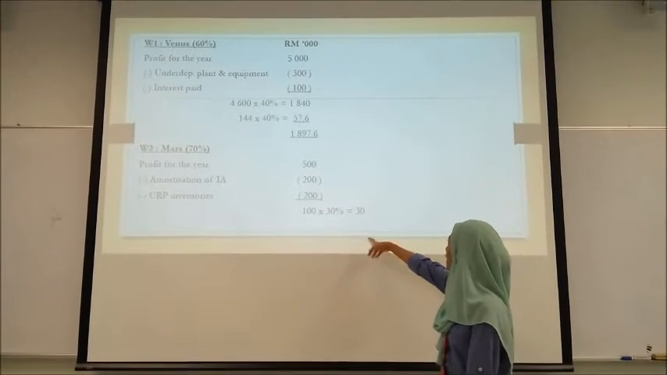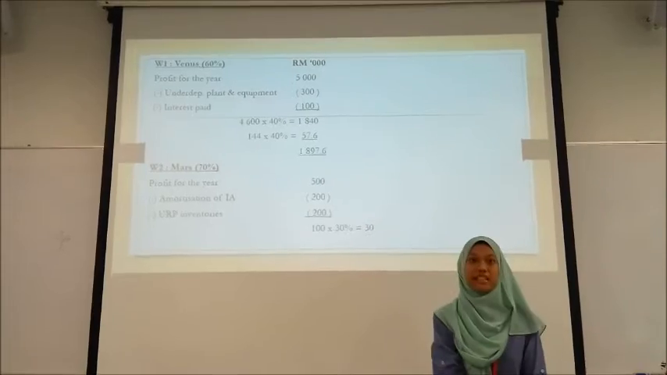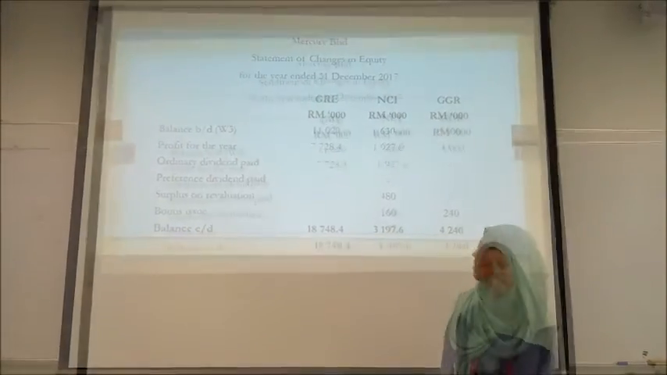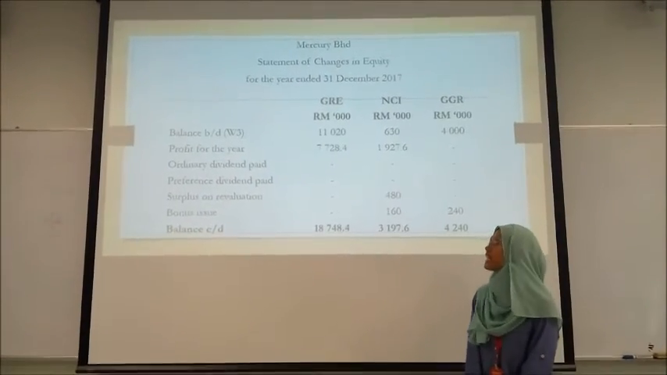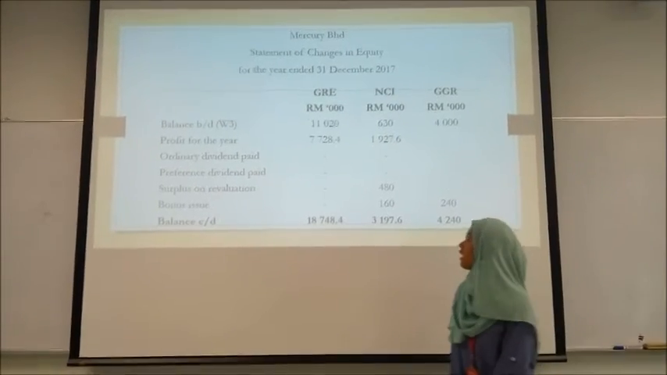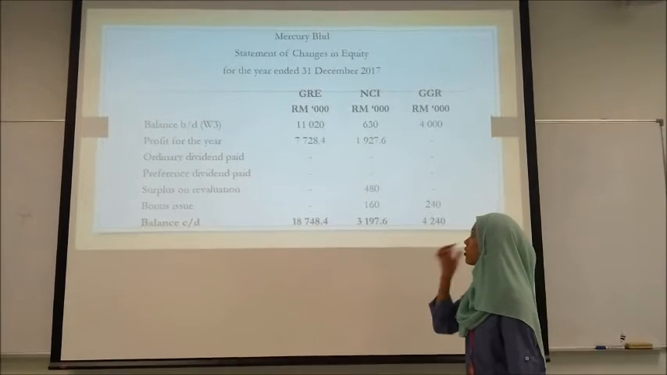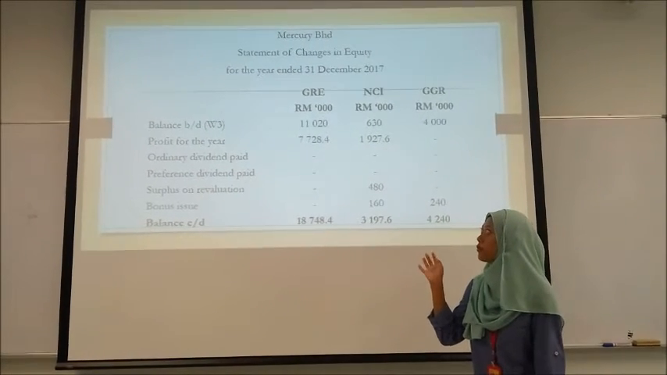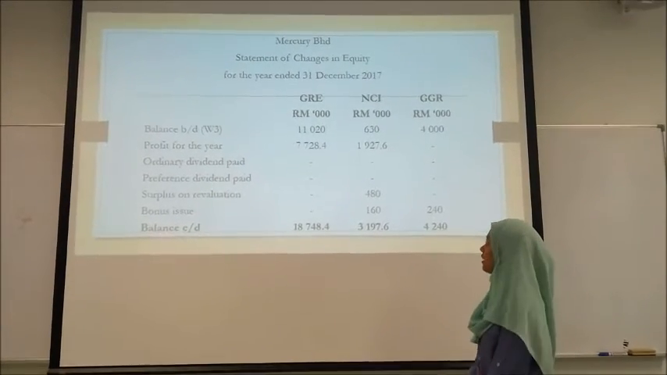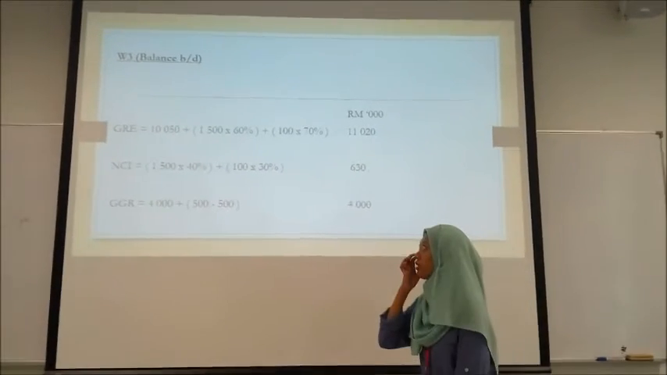So that we equate the profit is 30. Okay, so for the next question is 1E. Firstly, we have to calculate the balance BD, the amount we get from working tree. Okay, so this is working tree.